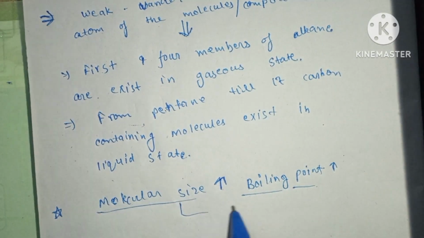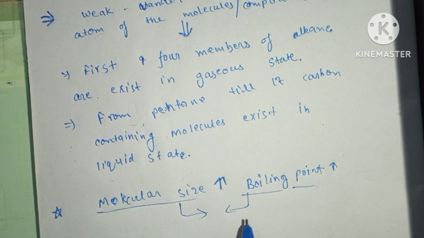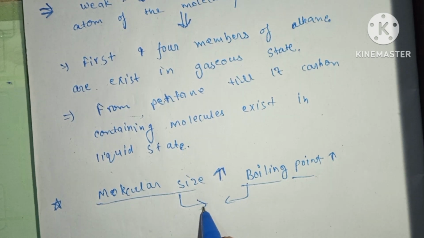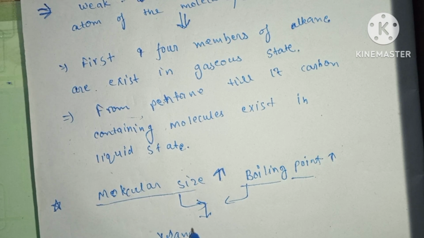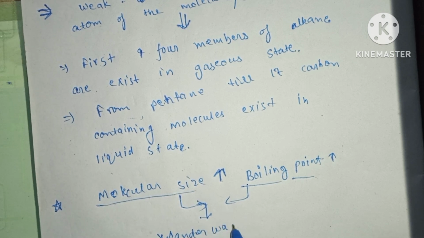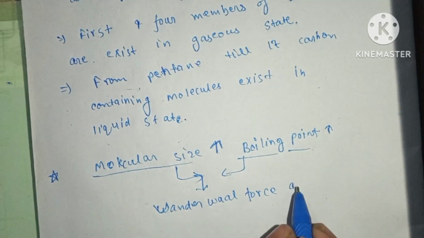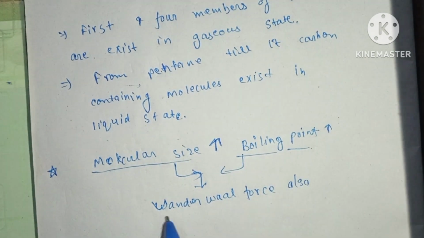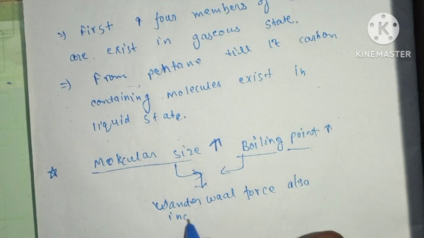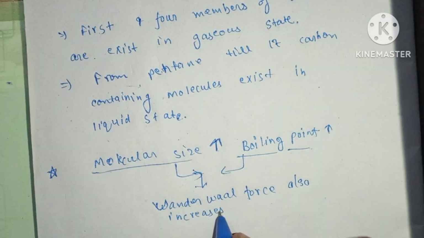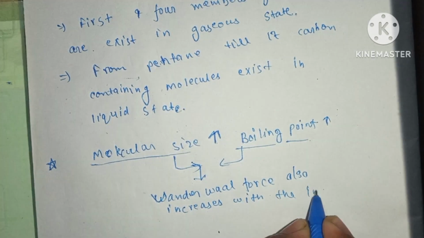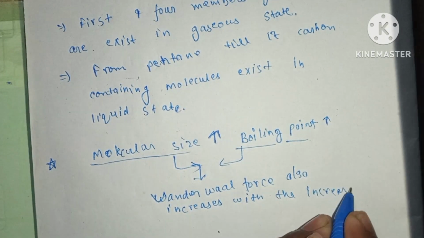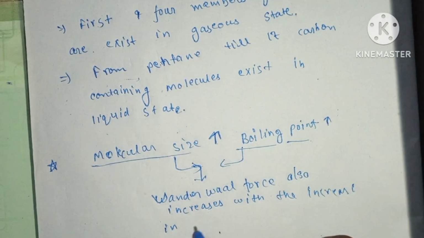The reason behind this is that if the molecular size increases, then the van der Waals force also increases with the increase in molecular size.